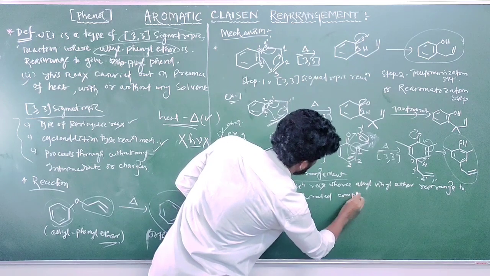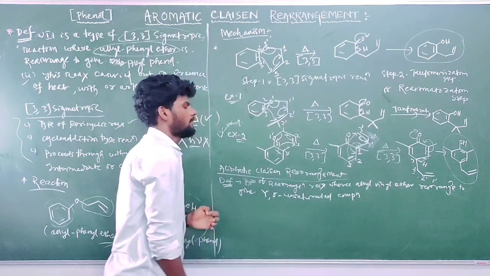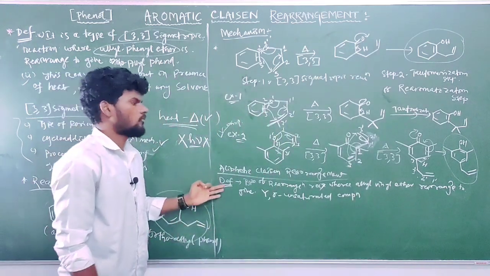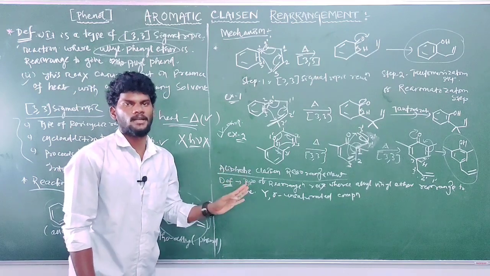And second point, this is a powerful carbon-carbon bond forming reaction.